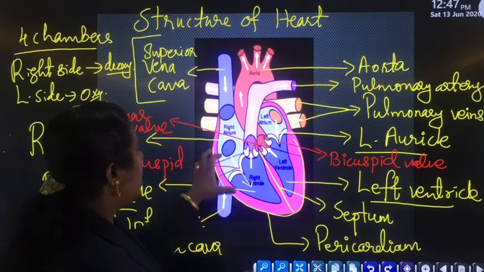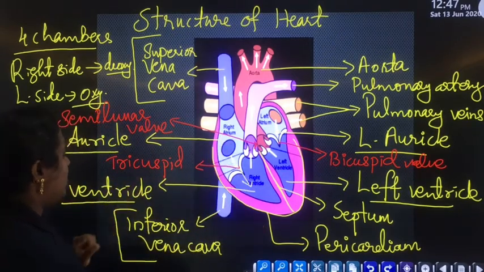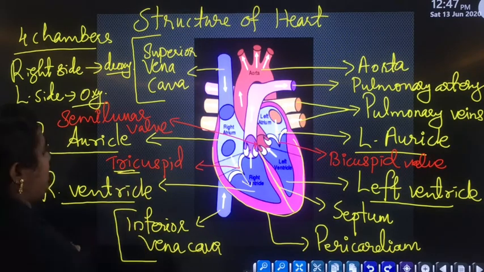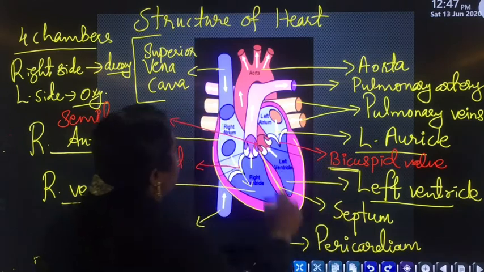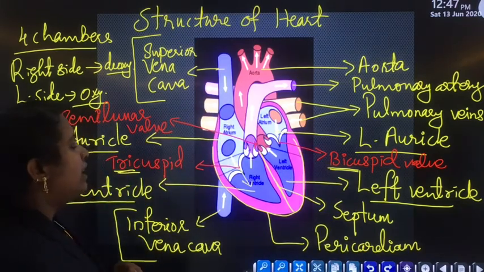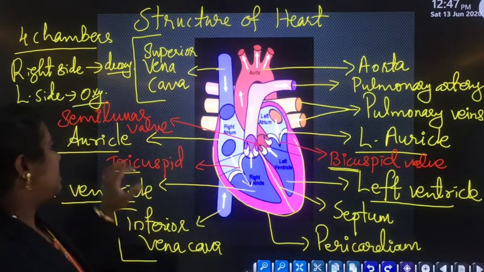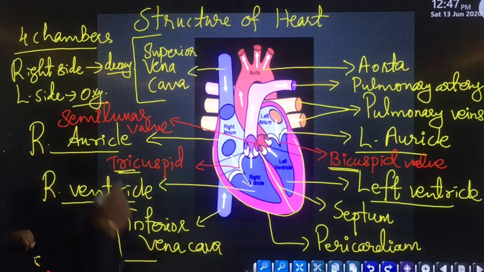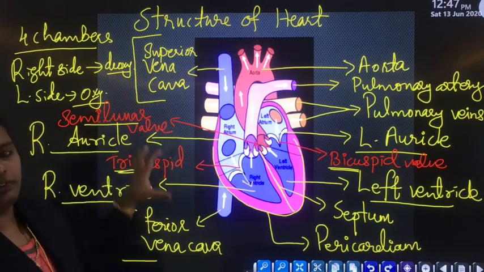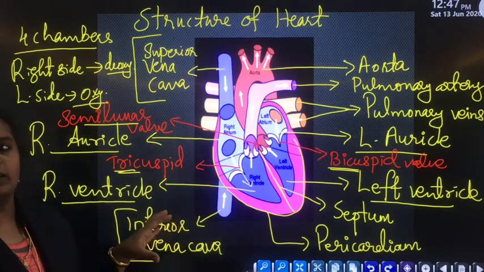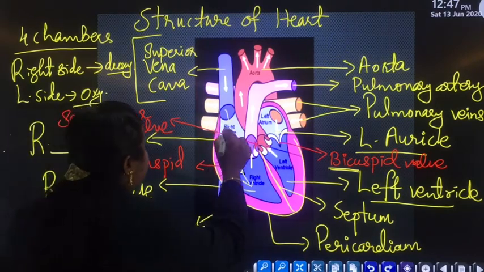Three valves. The first one, between the right atrium and right ventricle on the right side, is the tricuspid. Then the bicuspid is between the left auricle and left ventricle. Then between the pulmonary artery and aorta, one valve is present, known as the semilunar valve. Clear? So the superior and inferior vena cava collect deoxygenated blood and pour that deoxygenated blood to the right atrium.